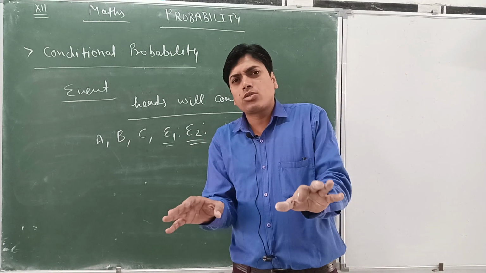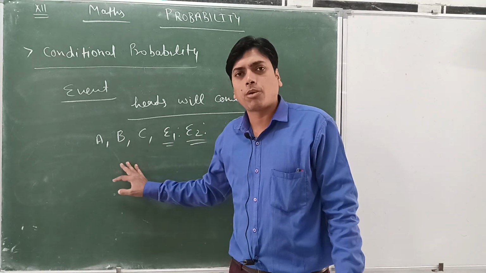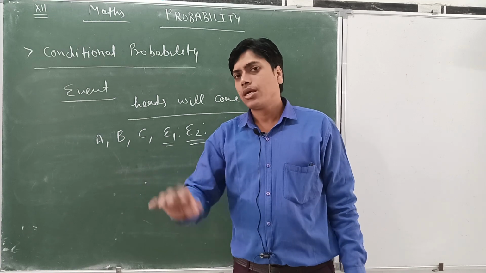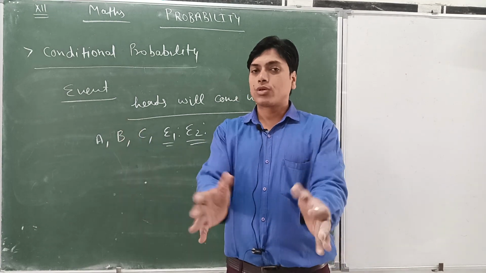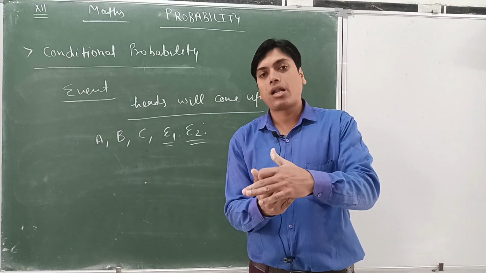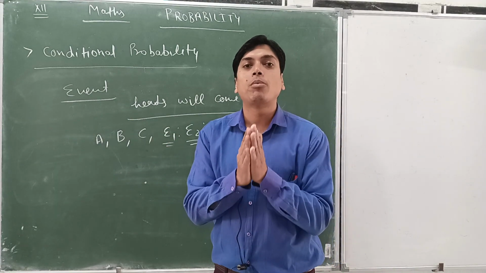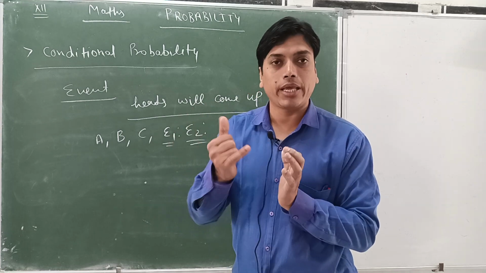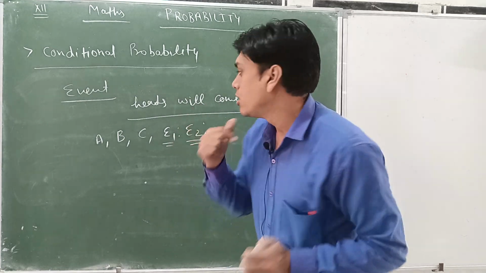So there is no need to be confused or worried about this. Just be confident and remember this basic thing. First of all, what is the event? It is the one whose probability we are finding. We are seeking the probability of an event, always A, B, E1, E2.